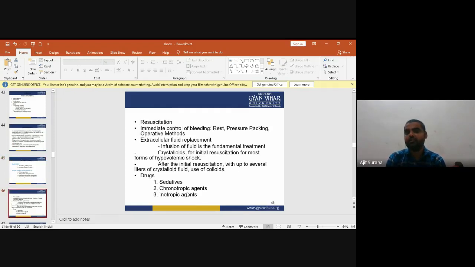Resuscitation: immediate control of bleeding, like rest, pressure packing, operative methods, extracellular fluid replacement, and infusion of fluid is the fundamental treatment. Crystalloids are used for initial resuscitation for most forms of hypovolemic shock. After the initial resuscitation with several liters of crystalloid fluid, colloids may be used. Drugs mainly used in the management of hypovolemic shock are sedatives, chronotropic agents, and inotropic agents.